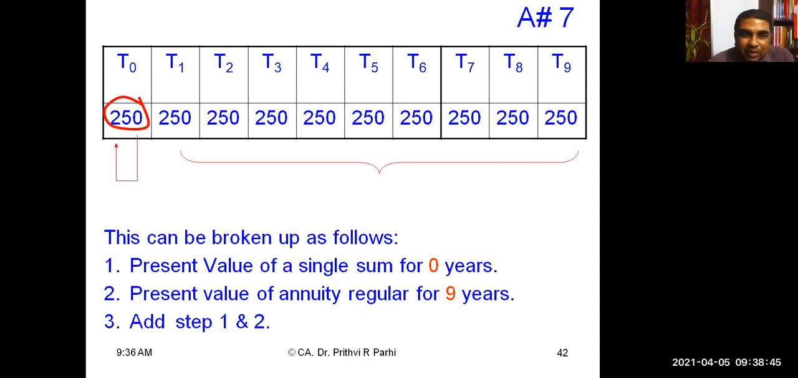So we'll arrive at the present value of this 9 years. Plus, this is a single sum, which is already at the present value because it's time period 0. So this 9 years present value, plus 250 rupees will be added. You can say this can be divided into present value of a single sum for 0 years and present value of annuity regular for 9 years. Then add step 1 and step 2. You will be getting the present value of an annuity immediate involving 10 payments. Okay?